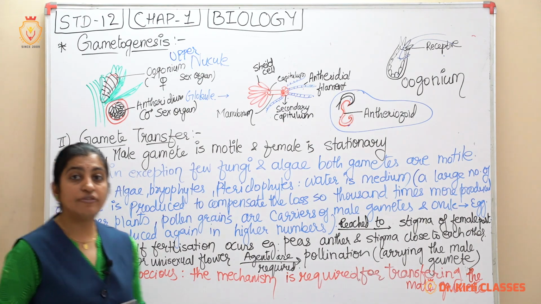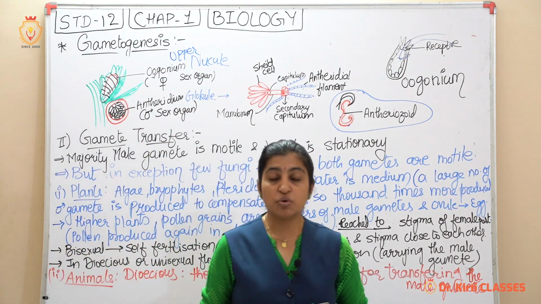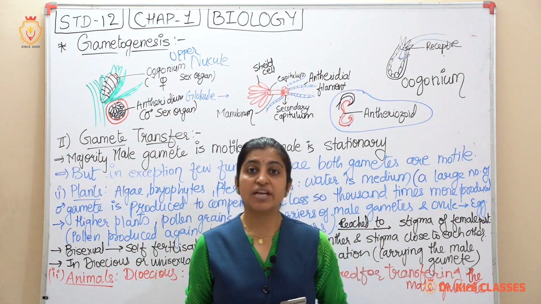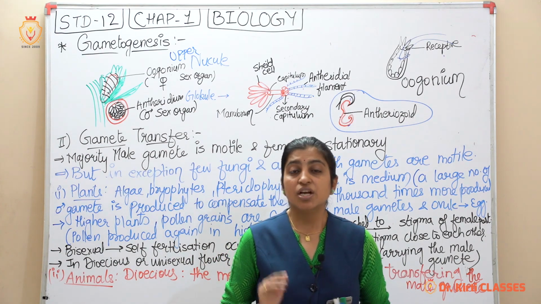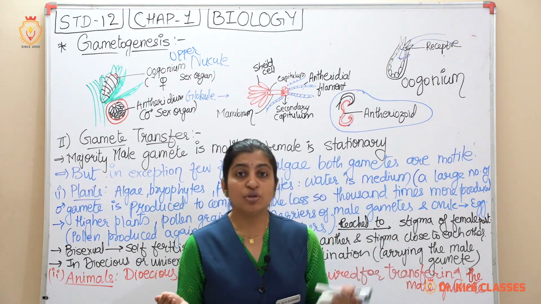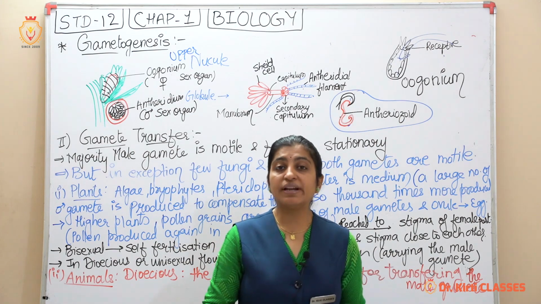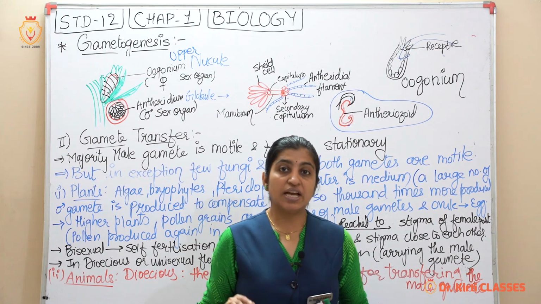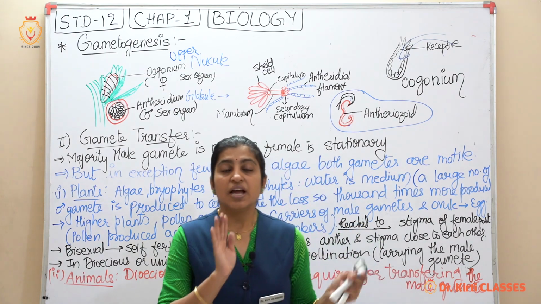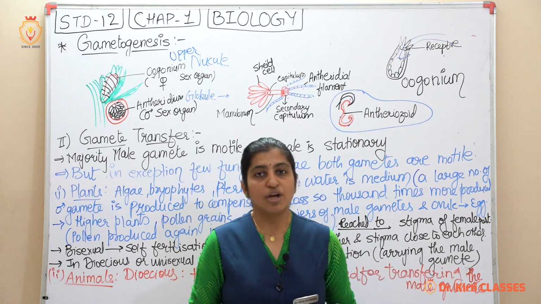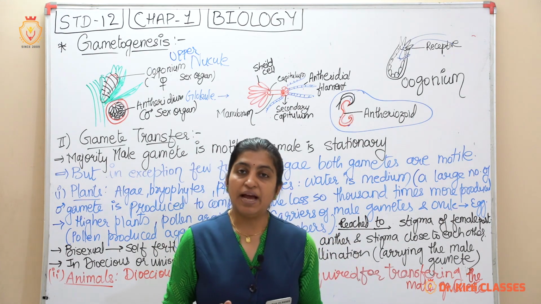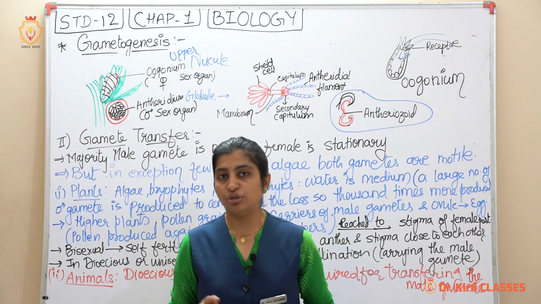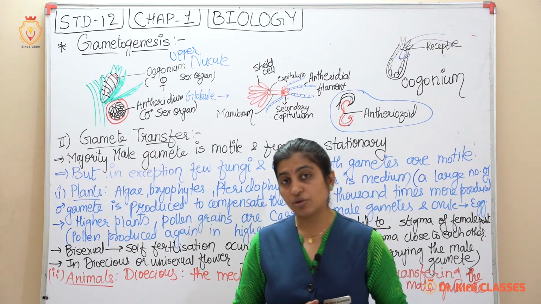So the last question of gametogenesis, which is given in the textbook: what is the relationship between the chromosome number present in the meiocyte and the chromosome number present in the gametes? So what is the relation between them? The meiocyte consists of 2n number, the gamete consists of half the number of the meiocyte. So that is the answer. The relationship between both is that the meiocyte belongs to the diploid plant body or the animal body, whereas the gamete consists of n number, half the number of chromosomes.